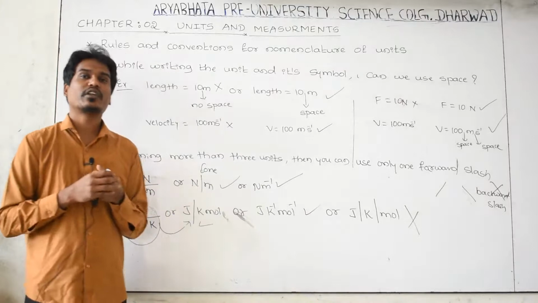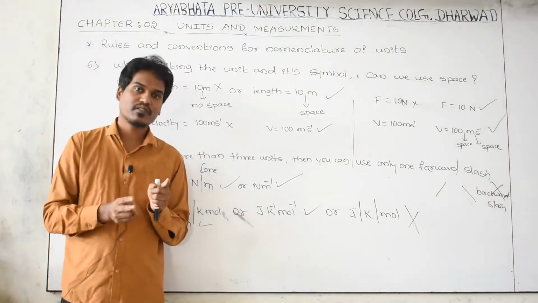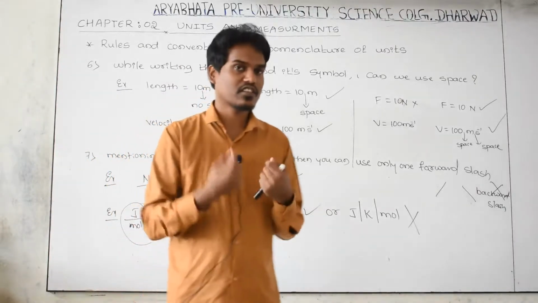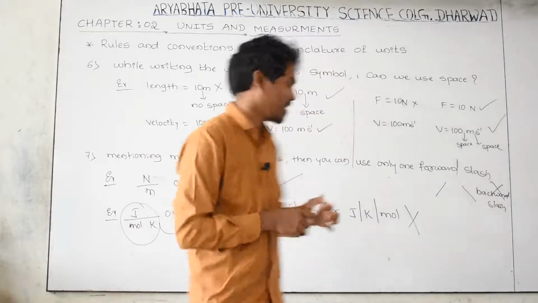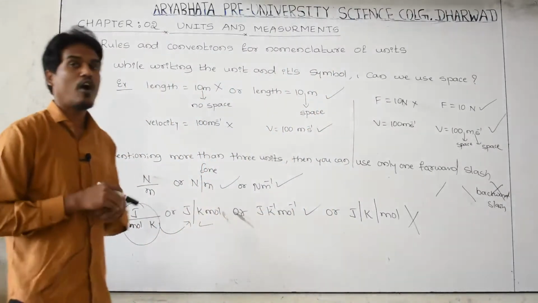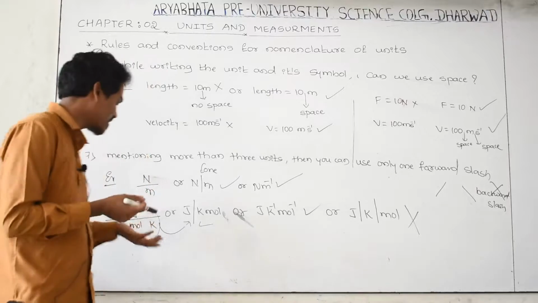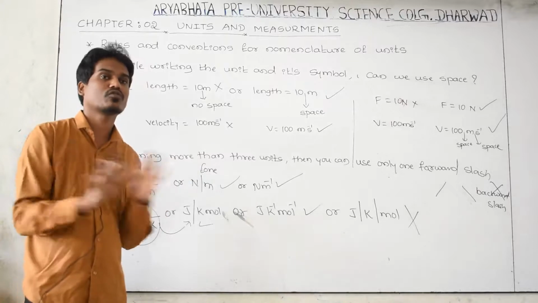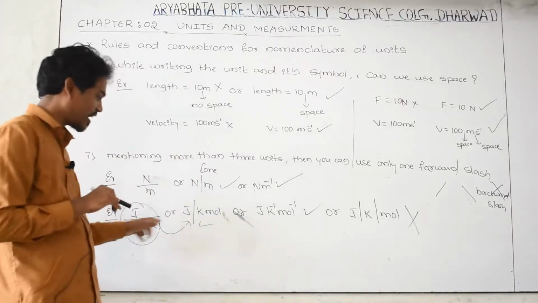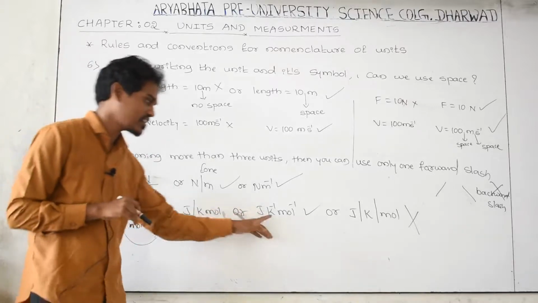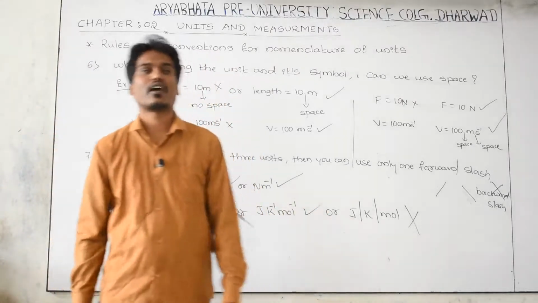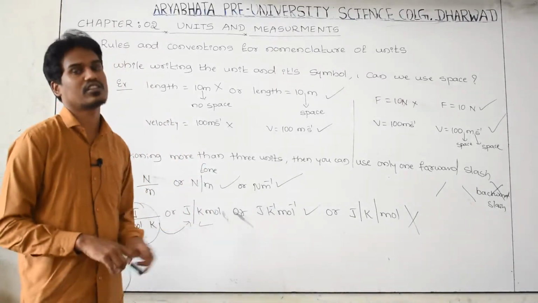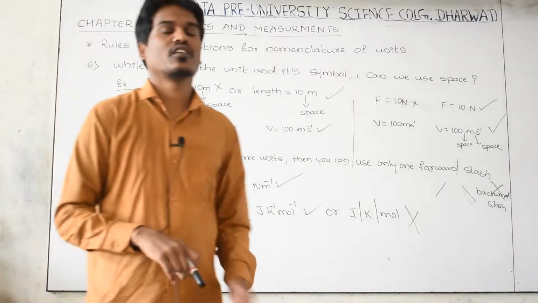And when two units are there in the physical quantity, can we use a space in between the units and the number? That is also very important. And the last one is this one. How many forward slashes can we use while writing a formula like this? Only use one forward slash and don't use more than one. For example, you can write this one by using one slash. Yes, it is right. But don't use two forward slashes. This is a wrong method of writing SI units. It's very important, please remember.